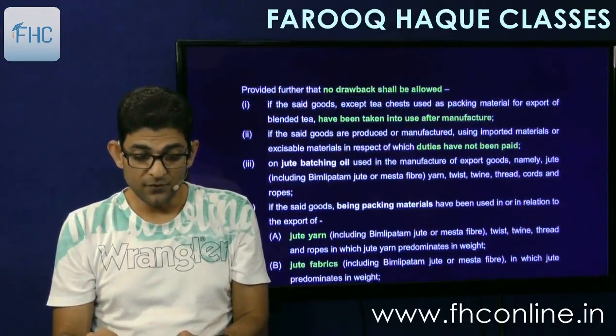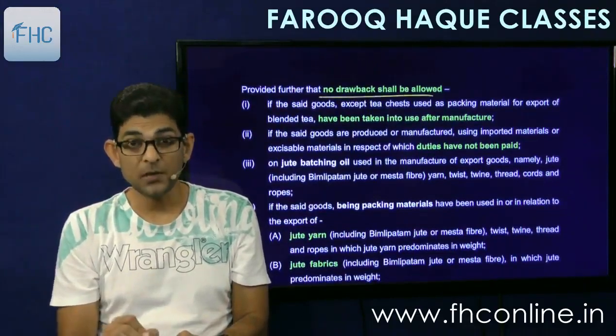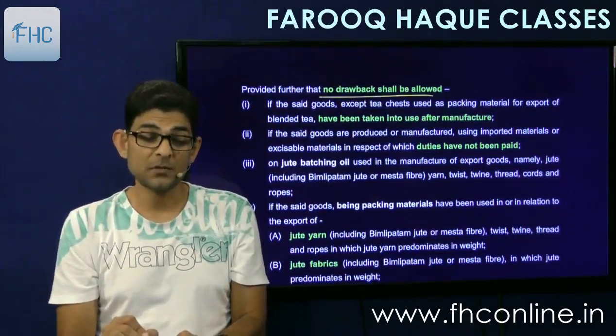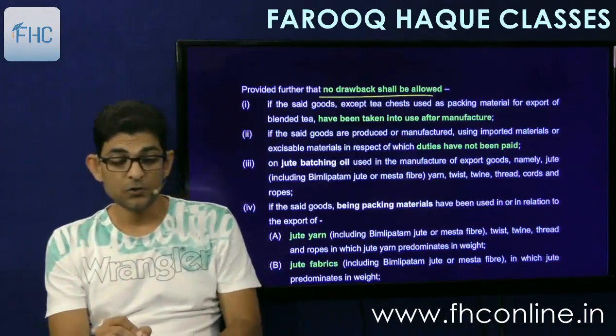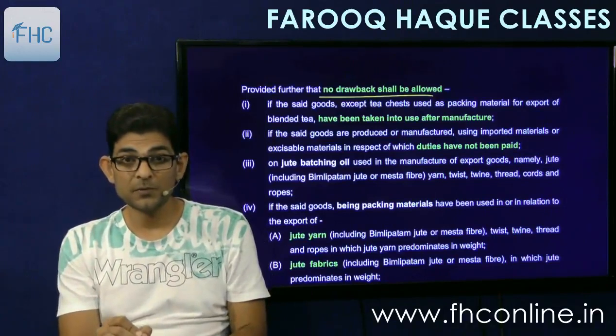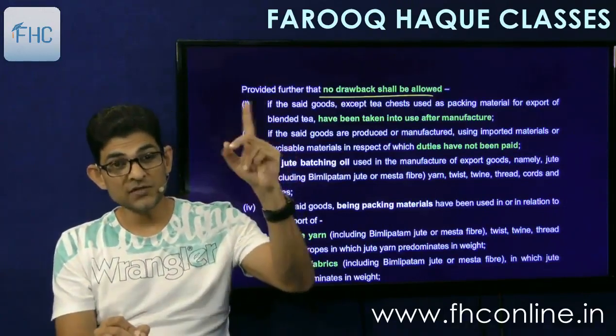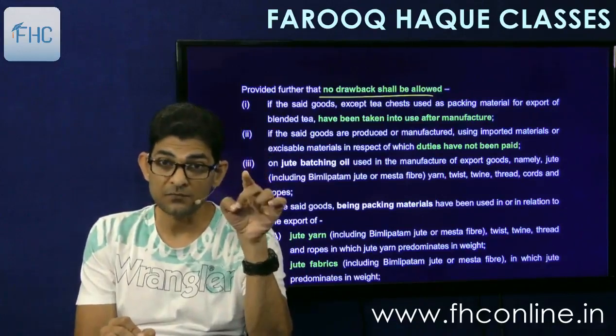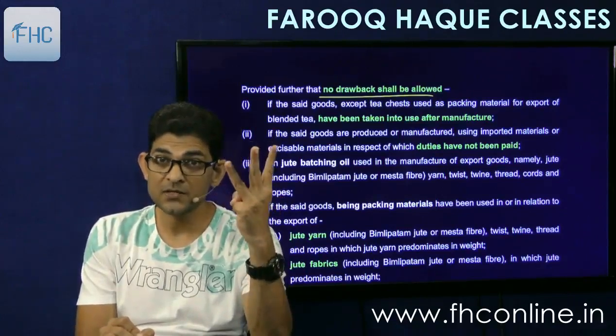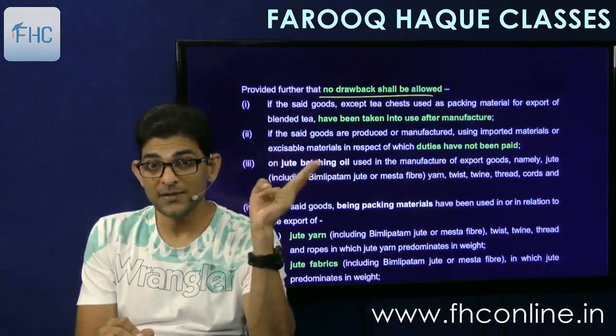Then provided further that no drawback shall be allowed. No drawback shall be allowed. So again, this is the negative list, you can say, or the prohibitions where drawback will not be allowed. So these are in addition to the section itself. Okay, section gave 3 cases where drawback will not be allowed. These are in addition to that.